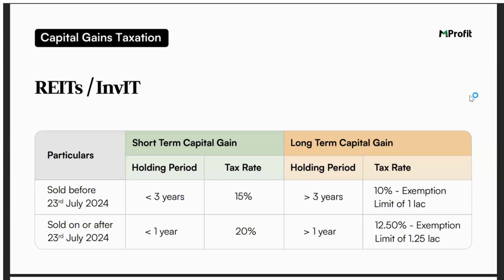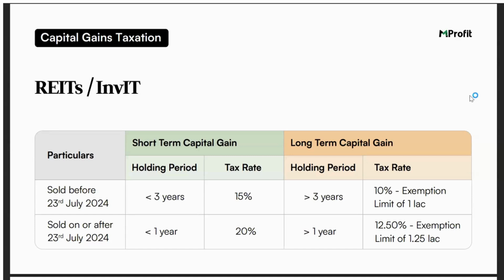So for REITs and InvITs, the selling date again becomes critical, like we have seen in most of the asset classes that we discussed today. If you're selling it before 23rd of July 2024, then the holding period is 3 years. If you're selling it within 3 years, it will be considered as short term with a tax rate of 15%. If you're selling it after completion of 3 years, it will be taxed at 10%, considered long term with the exemption limit of 1 lakh.